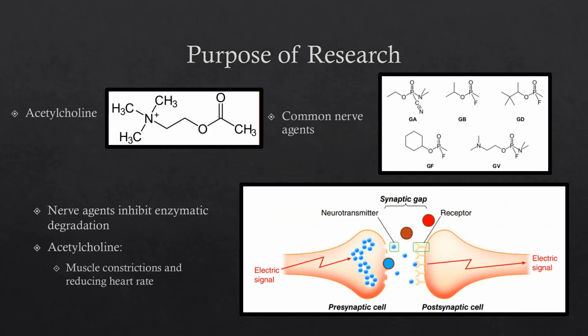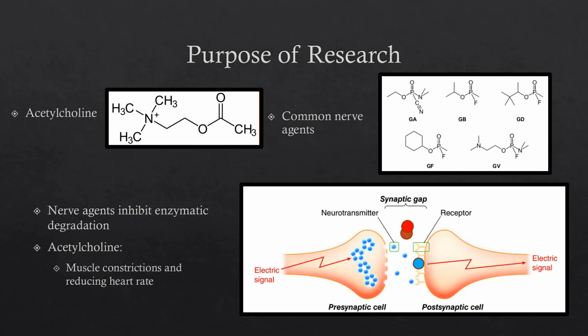Acetylcholine, a common neurotransmitter, has this chemical structure on the left. Nerve agents have a similar structure and are able to inhibit enzymatic degradation. A nerve agent occupies the site of this enzyme into which the neurotransmitter would typically fit. This prevents the neurotransmitter from being degraded. After the neurotransmitter relays the signal, the enzyme is inhibited and does not degrade the neurotransmitter. So the neurotransmitter remains and continues to stimulate the adjacent nerve cell.